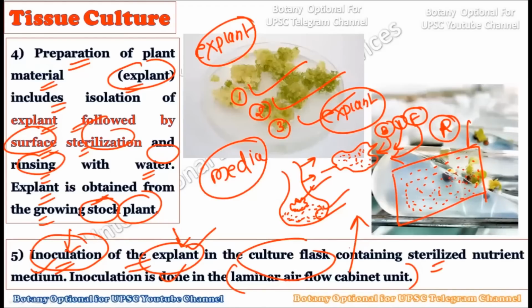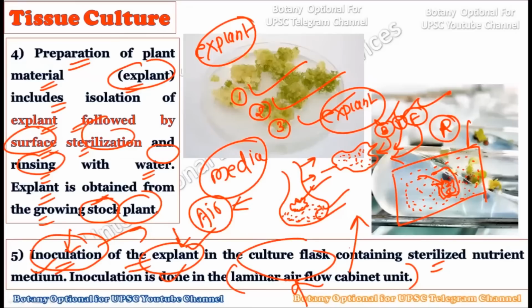And that is why, if you want to do the inoculation, you should not do this in open air, because air also contains bacterial, viral or fungal agents. So basically we use the laminar airflow. Inside it we will take the flask, pour the growth medium, and then inoculate the explant, so that everything will remain disease free. So the laminar airflow cabinet unit is of paramount importance, because it gives you the disease-free environment which can be used for the inoculation of the explant.